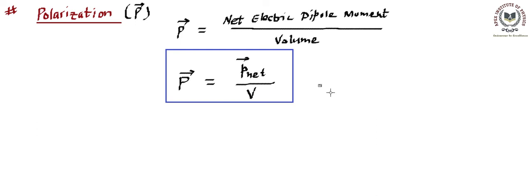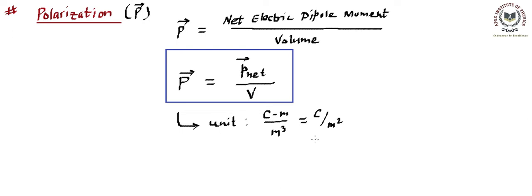Fine. Now here if we talk about the unit of this, we can also talk about what the unit is going to be. Definitely this is a vector quantity, so since it's a vector, its direction is going to be in the direction of the net dipole moment vector. Can you find out the unit? I hope you can. The unit of dipole moment is written as charge, that is coulomb, into length, that is meter, and volume is written as meter cube, which will be simplified to coulomb per meter square. So coulomb per meter square is the unit of polarization.